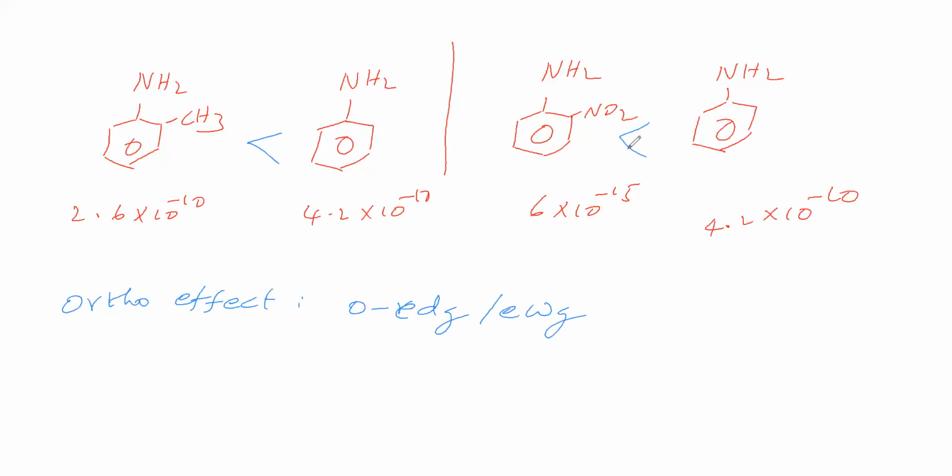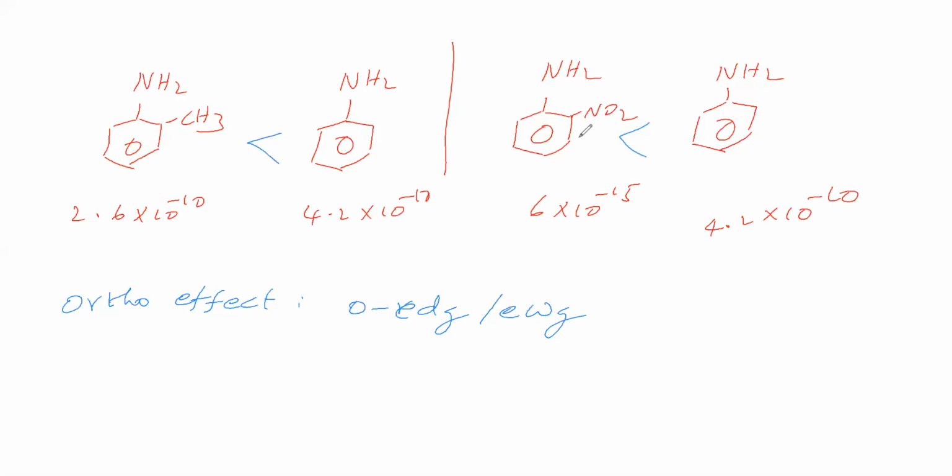Now, we will take this one. Here this nitro group is electron withdrawing. Therefore, at the ortho position, it is an electron deficient center. Electron deficient center means here lone pair density availability is low. Therefore, its basic strength is low. What does the experiment say? The experiment also says the same. The experimental result also says that it is having lower basic strength.